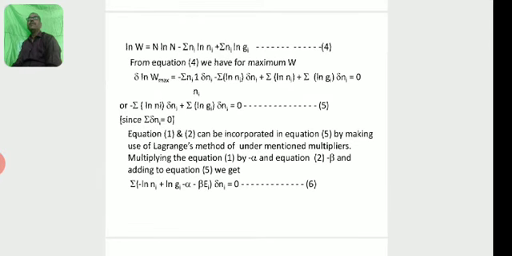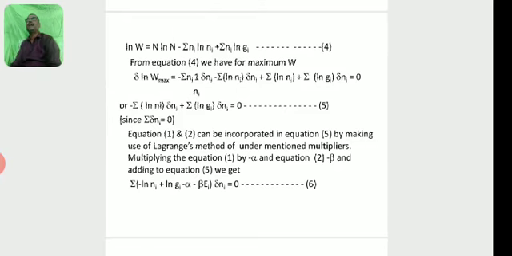From equation 4, for maximum W, delta log W is equal to zero, which gives minus sigma log Ni delta Ni plus sigma log Gi delta Ni is equal to 0.